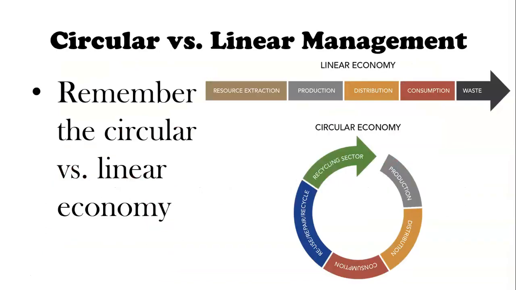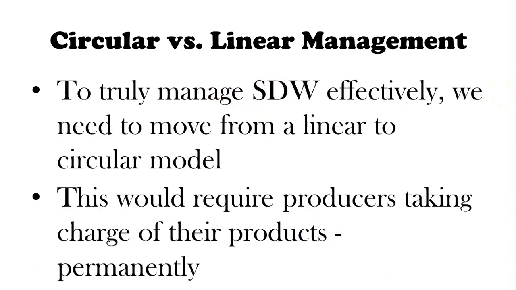We learned in the story of stuff that most goods are produced in a linear model. We take natural capital, we make goods with it, the goods are sold to consumers, and then they end up in the trash. We know that this type of model is unsustainable. To really manage SDW effectively, we need to move from a linear to a circular model which is sustainable.